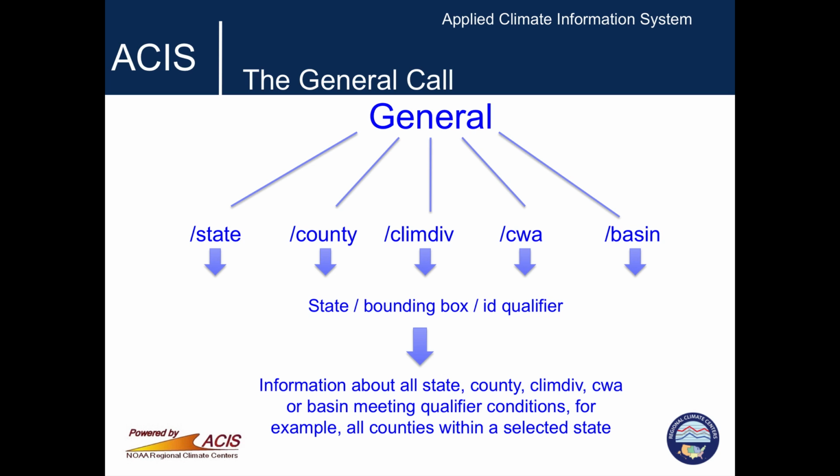Valid ID types include the FIPS ID for a county, the 8-digit HUC identifier for river basins, or abbreviations for the county warning area or climate division. The call returns information about all states, counties, climate divisions, county warning areas, or basins that meet the qualifier conditions. For example, combining the general/county call with state as a qualifier will return all counties within the selected state.